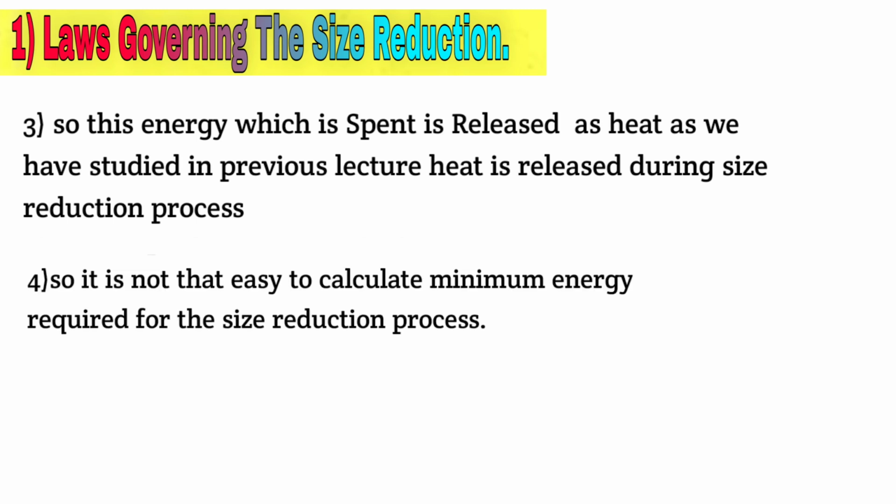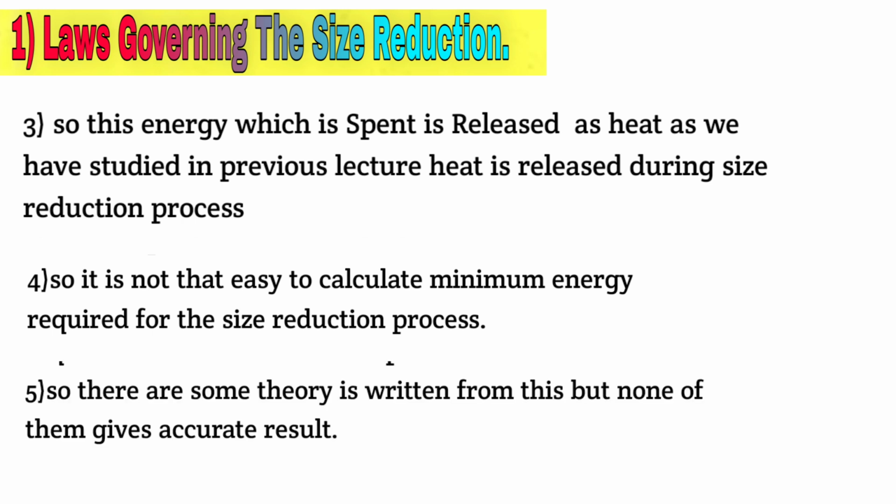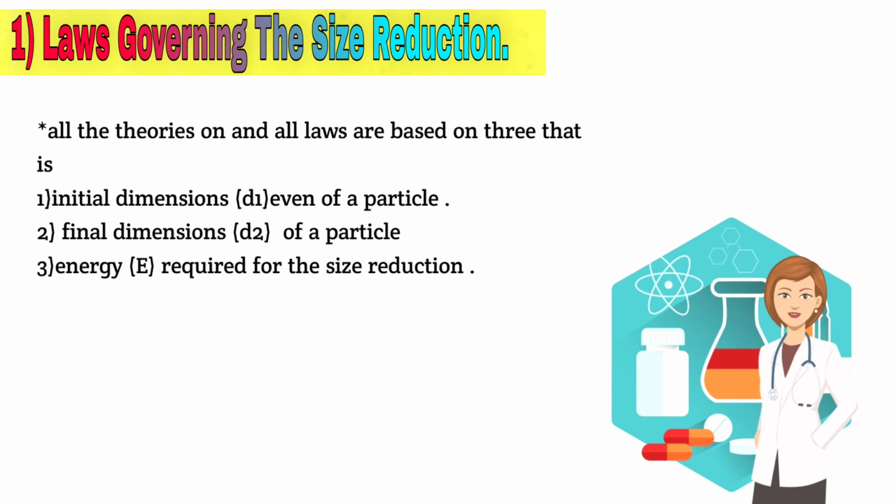So it is not that easy to calculate the minimum energy required for the size reduction process. There are some theories written for this, but none of them gives accurate results. All the theories and the laws proposed are based on three important components, that is initial dimension d1 of the particle, final dimension d2 of the particle and energy E required for the size reduction.